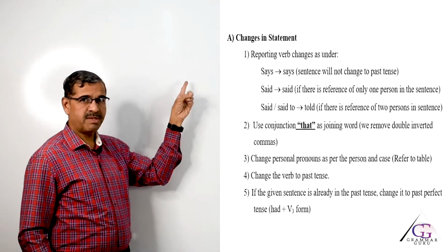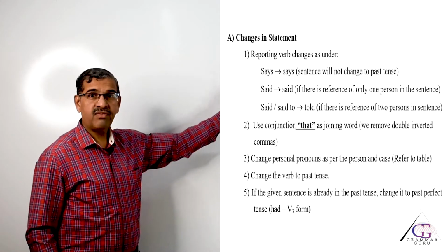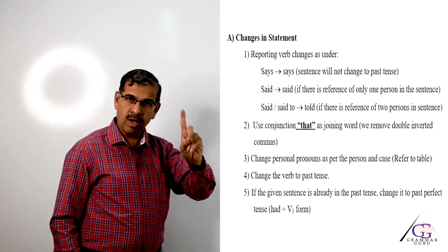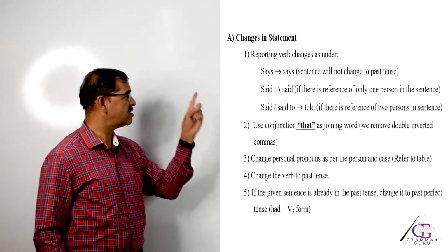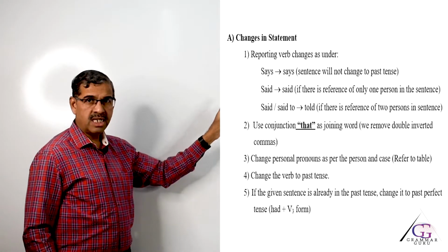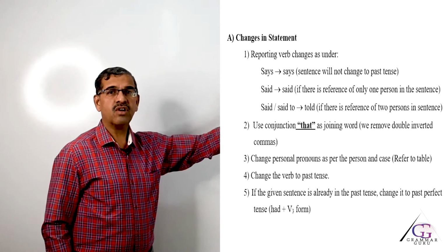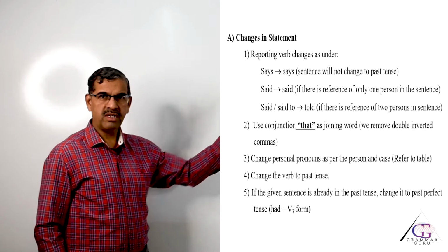If the reporting verb is said, it will remain said if there is reference of only one person in the given sentence. If the reporting verb is said or said to, it will change to told if there is reference of 2 persons involved in the speech.